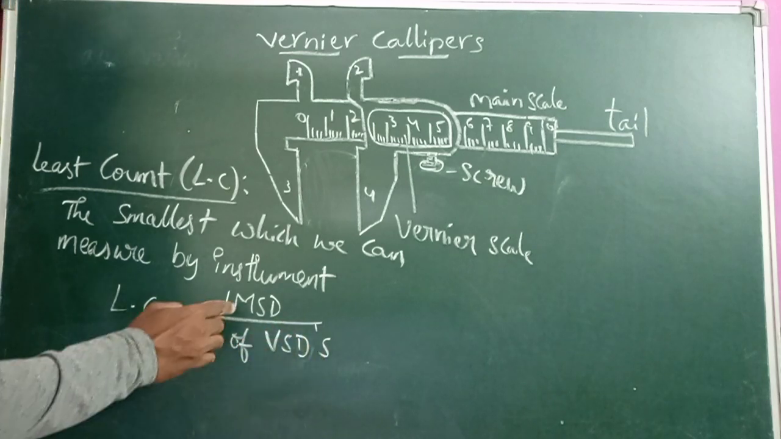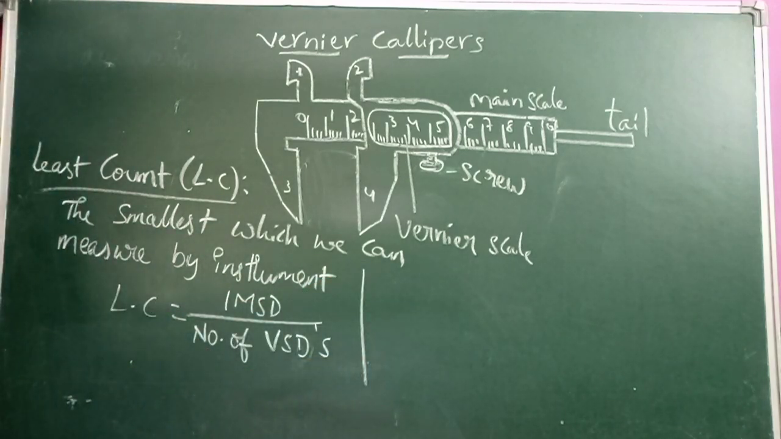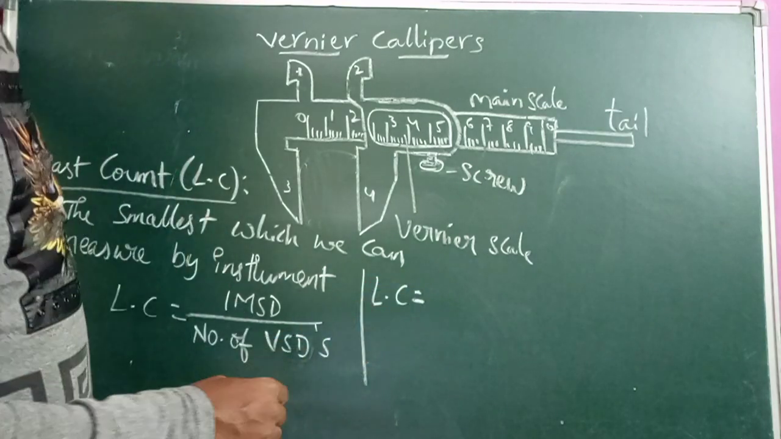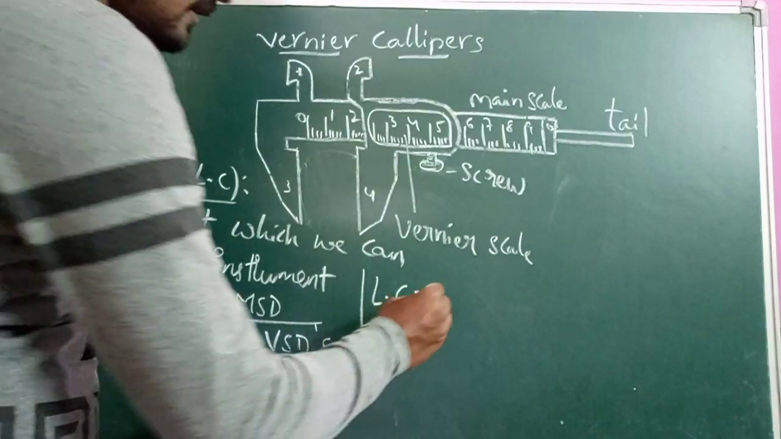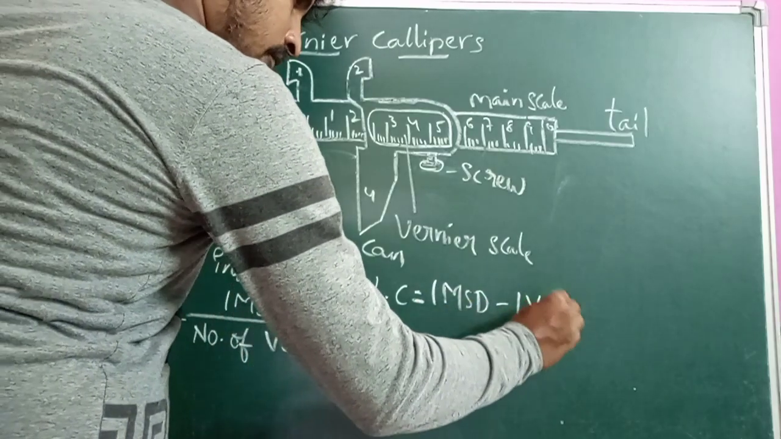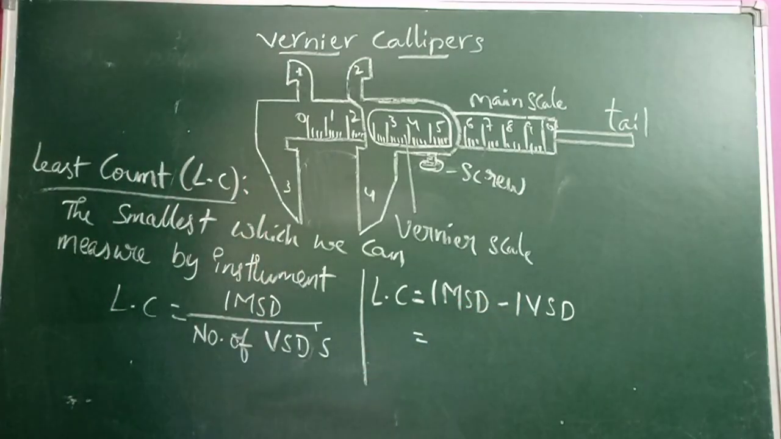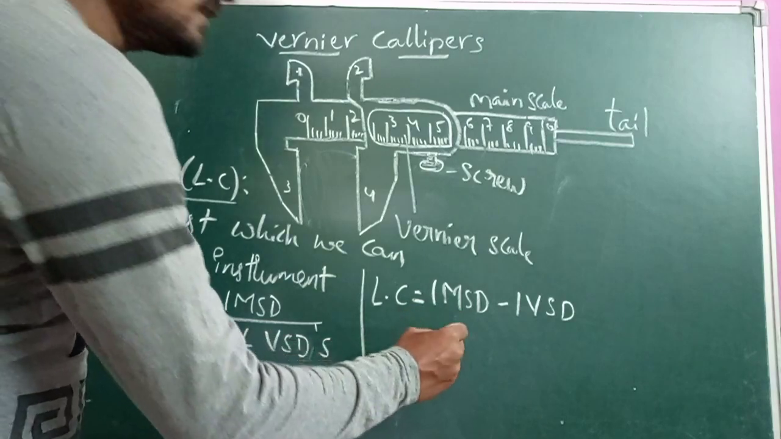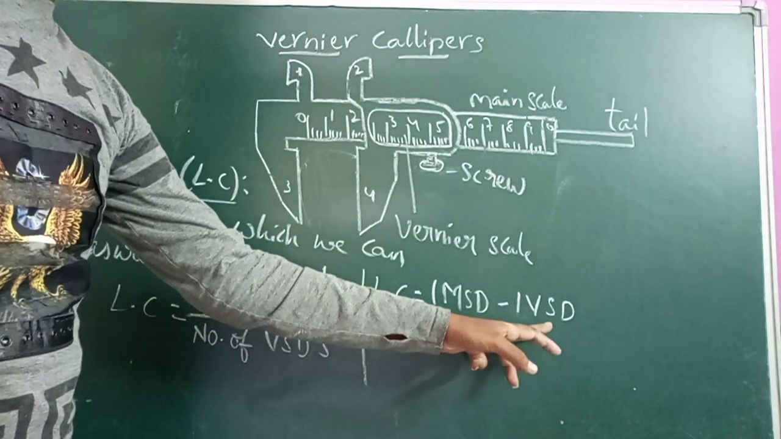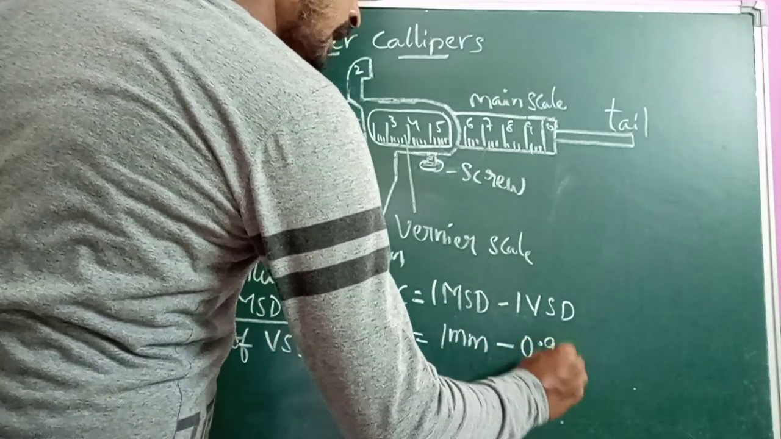When the main scale division and number of divisions are given, then we have to apply this formula, or else least count also has another formula. Least count is equal to 1 MSD minus 1 VSD. So what is the 1 MSD? 1 MSD means 1 millimeter, minus 1 VSD. What is the value we got for 1 VSD in the principle? 1 VSD we got the value is 0.9 millimeter.